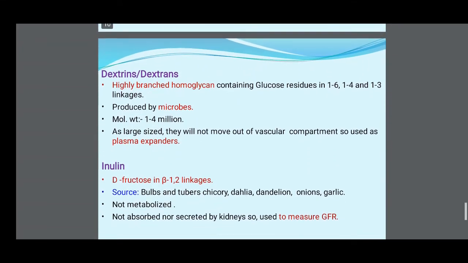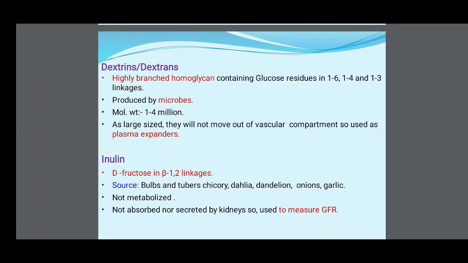Dextrin or dextran: a highly branched homoglycan containing glucose residues in 1 to 6, 1 to 4 and 1 to 3 linkages. Produced by microbes. Molecular weight is 1 to 4 million. As they are large in size, they will not move out of the vascular compartment, so they are used as a plasma expander.